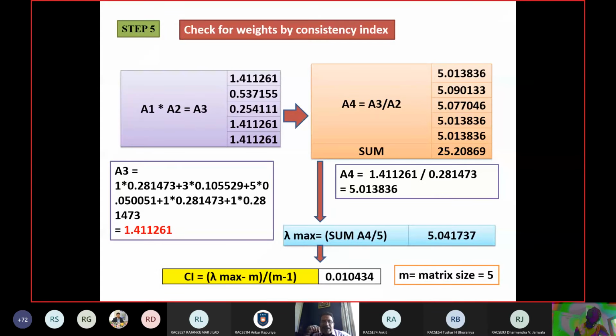5.041737. Then you have to find the consistency index. What is the consistency index? Lambda max minus m upon m minus 1. Lambda max is 5.04173, and m is the size of the matrix, that is 5, upon 5 minus 1. So you will get CI as 0.010434. That is the consistency index.